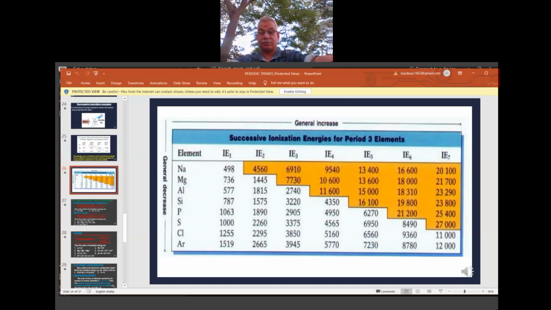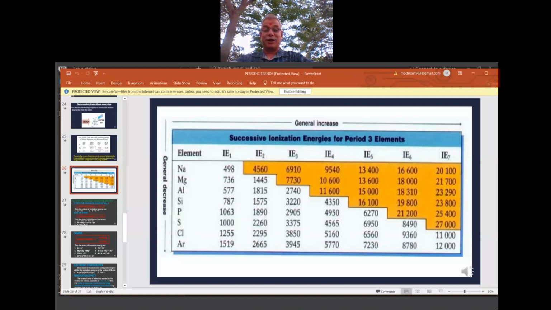That is, to remove the electron. For sodium, removing the second is very difficult. When the second is very difficult, we will not think of the third and the fourth onwards. In the case of argon, you see, 12,000 for IE7.